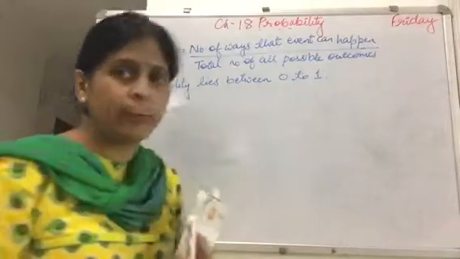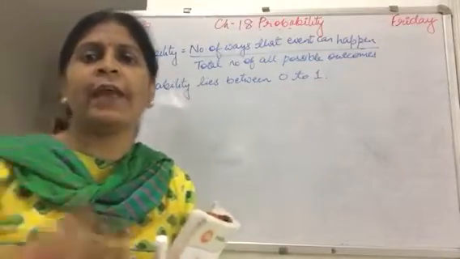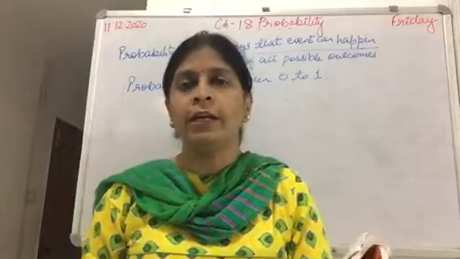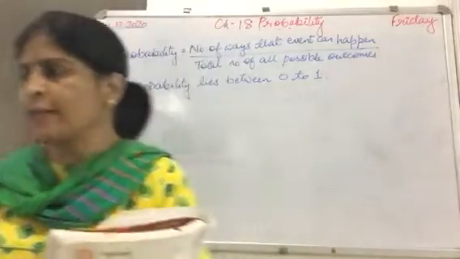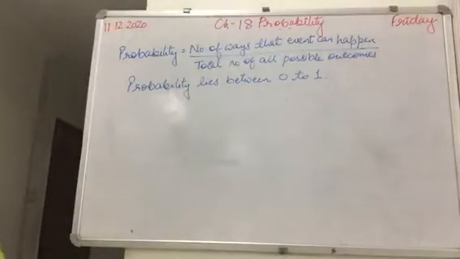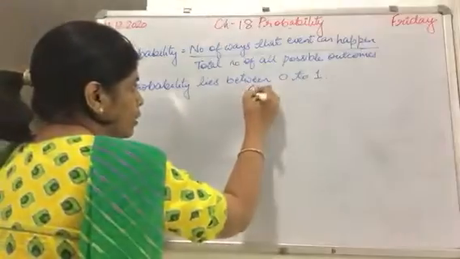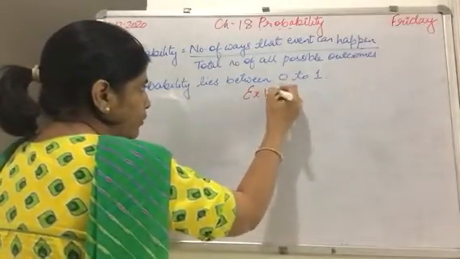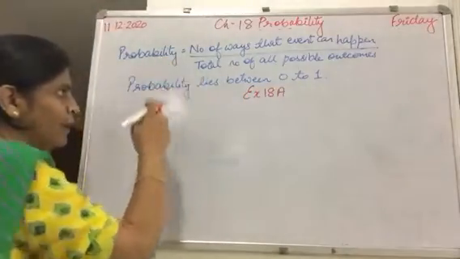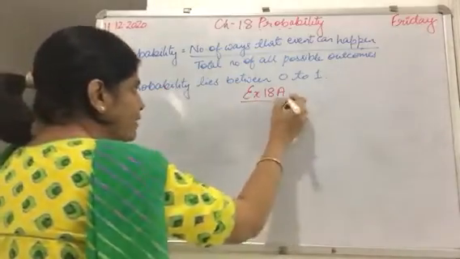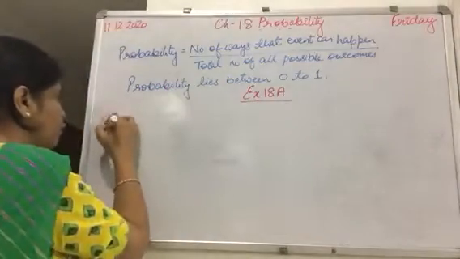And if it is in between, it can happen or it cannot happen. Now let's do exercise 18a. After writing the definition, formula and this line, we will do exercise 18a, question number 1.